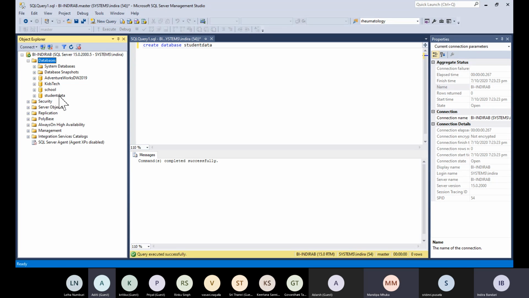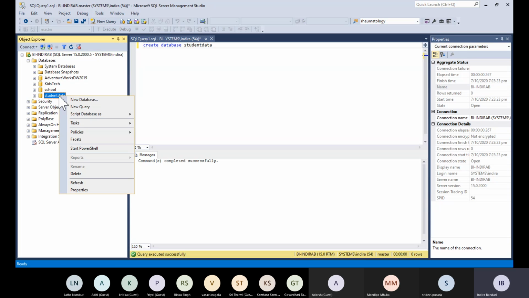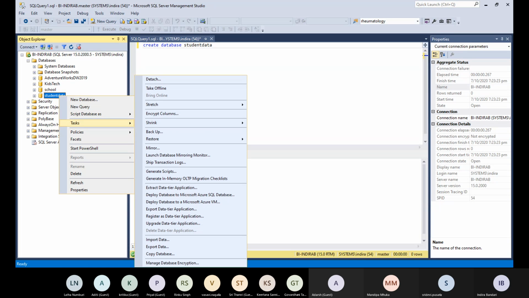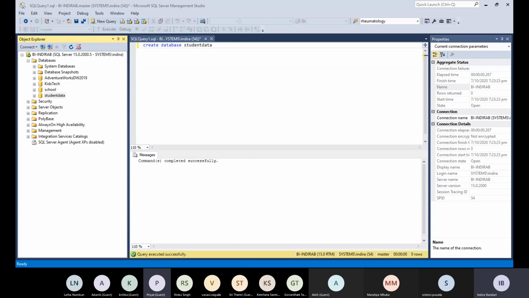Now if you right click on student data and go to tasks, can you see something called import data there? Yes. So click on import data. Are we supposed to do that? Yes, you can do that.